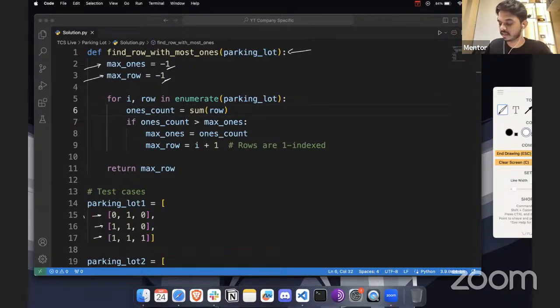So which indicates row 1, row 2, and row 3. After this, we have to give the output, right? So first, we are going to iterate on each of these rows along with its row index as well. For example, in a list of lists, we have the indexes. We are going to iterate on the first value and the values inside that list as well.